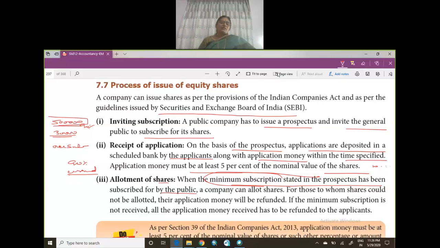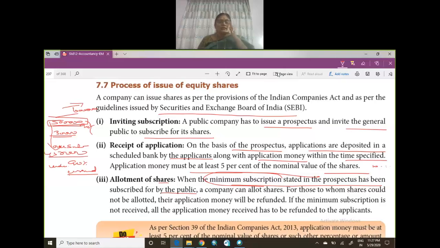Okay, 5 lakh shares the company has decided to issue, and the application that you have received is 6 lakhs. That is over subscription. Now actually it is 5 lakhs and you have received only 4 lakh and 50,000. The company wants to issue capital of 5 lakh, but people have subscribed for only 4 lakh 50,000 shares, which is called under subscription.